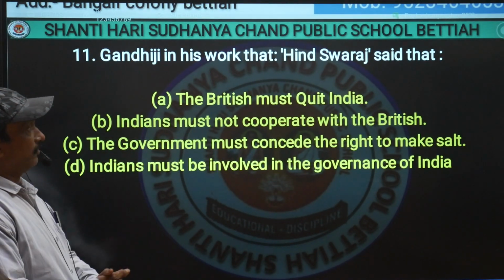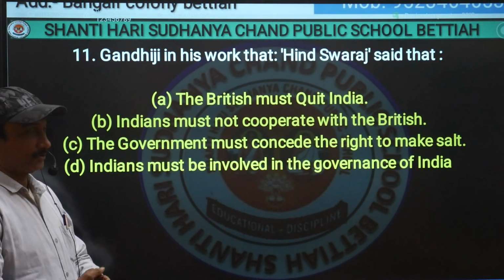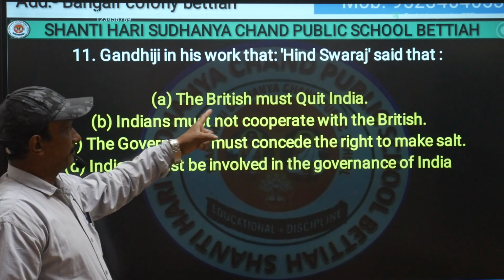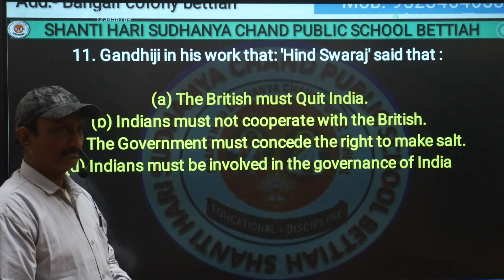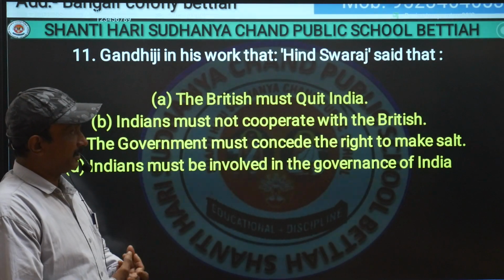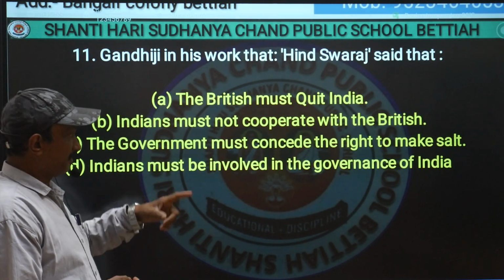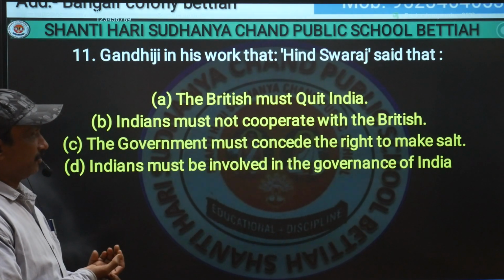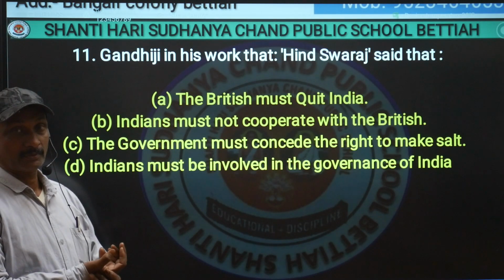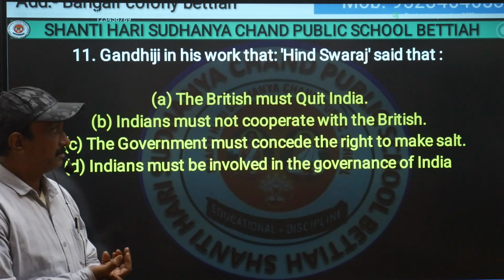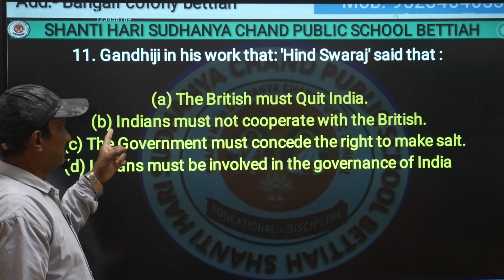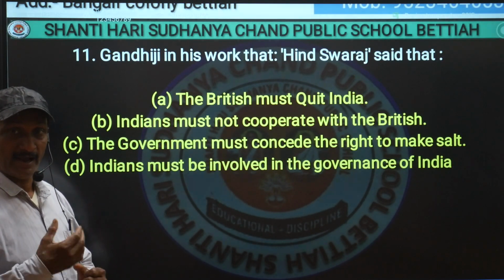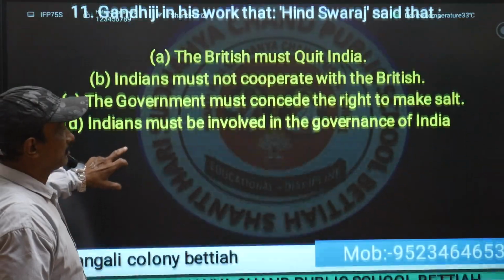Gandhiji in his work Hind Swaraj said that the British must quit India, Indians must not cooperate with the British, the government must concede the right to make salt, and Indians must be involved in the governance of India. Which one will be the correct option? The second one, B: Indians must not cooperate with the British. That was the main idea written in the book Hind Swaraj.